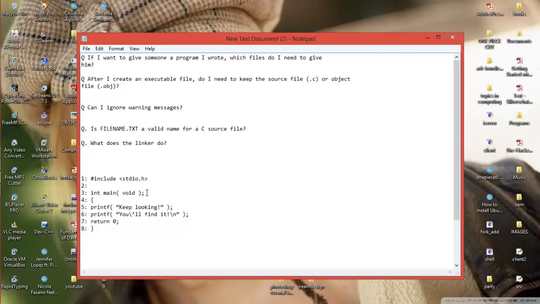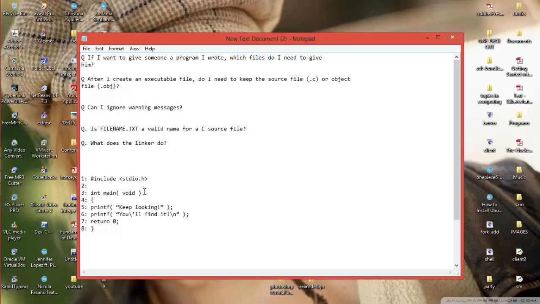I told you guys that at the end of every statement we have to put a semicolon, but this is not the end of the statement. We're writing the function here. Here the inputs of the function will be there. What void means is we are not giving any inputs for the main function, so we're writing void here. And main is returning a value 0 to the operating system so that it can terminate the program after the end of the program. So here we don't have to put the semicolon.